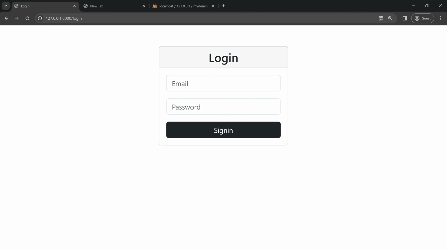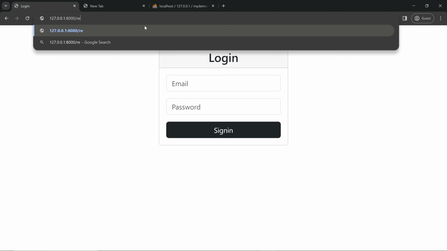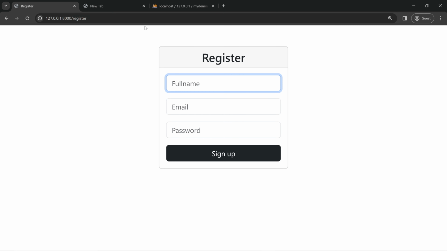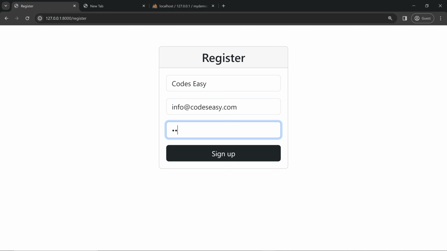So let's go to the registration page, /register, and hit enter. And here we can enter a name and let's give an email. And now we can give a password also. Now you can click on sign up.